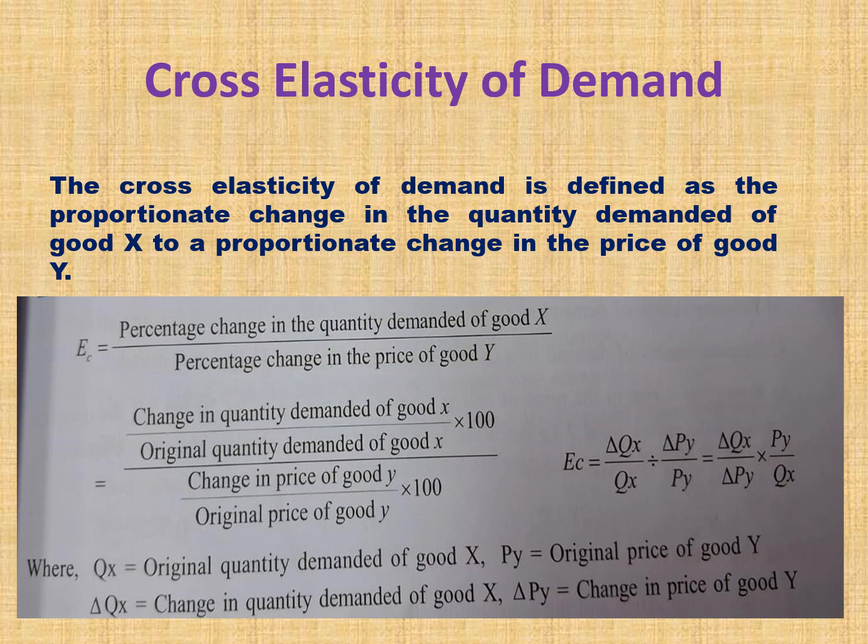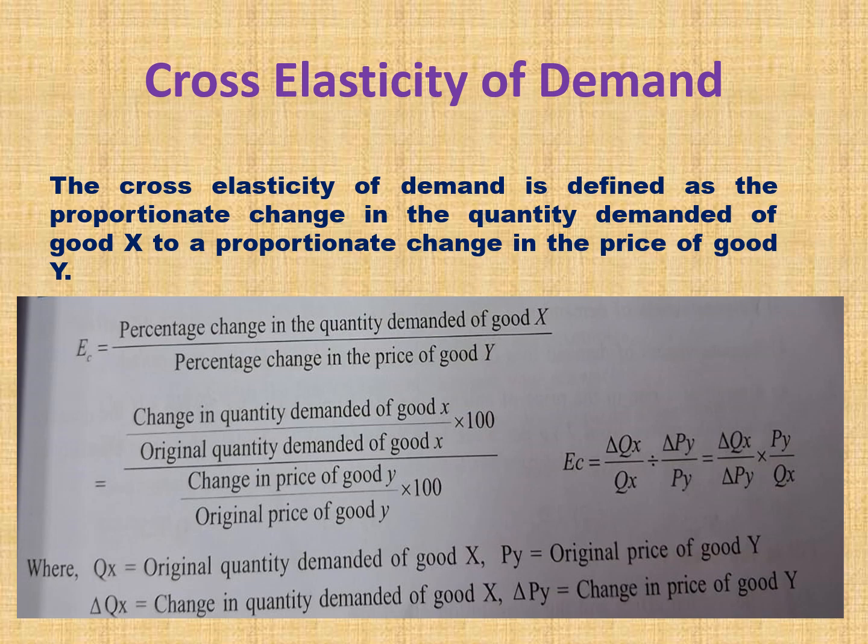Delta QX means change in quantity of X commodity. Change in quantity of X commodity means Q2 minus Q1. Here Q2 means the present quantity demanded for X commodity minus the previous quantity demanded, divided by QX, which here means the initial quantity demanded of commodity X. Initial quantity demanded means the previous quantity demanded of good X, divided by delta Py divided by Py. Delta Py means change in price of Y commodity.